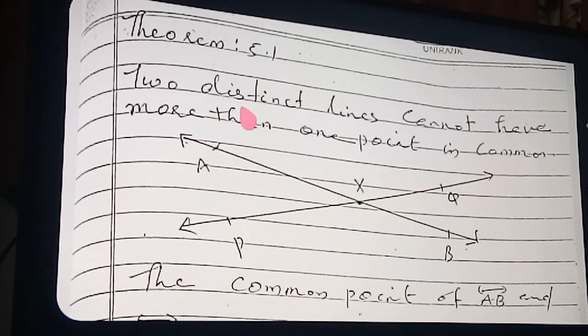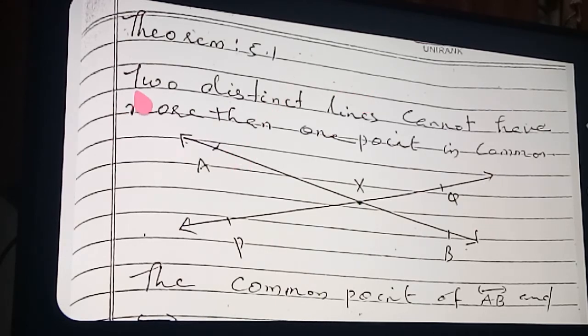And here is another case: this is one line, and upon that you can draw another line, so the lines are coinciding. The coinciding lines have infinitely many common points.